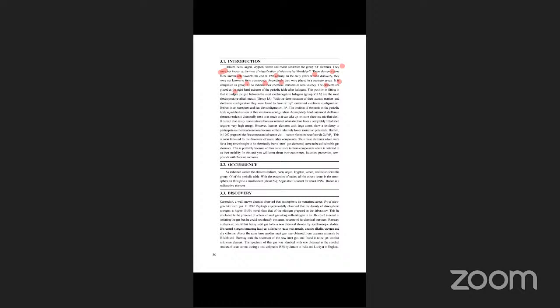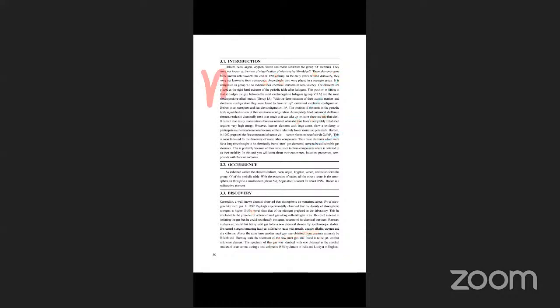You know that these are s block, these are p block, these are d block, and these two are f block: s, p, d, and f. Now this is group 1, 2, 3, 4A, 5A, 6A, 7A, 8A. 8A is nothing but the zero group elements. These are the halogens.